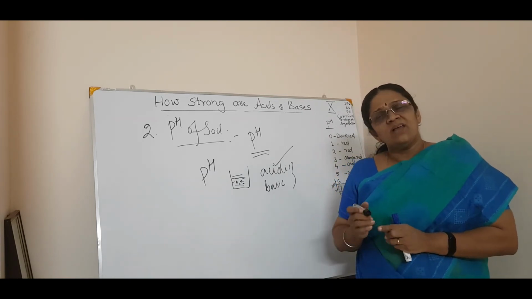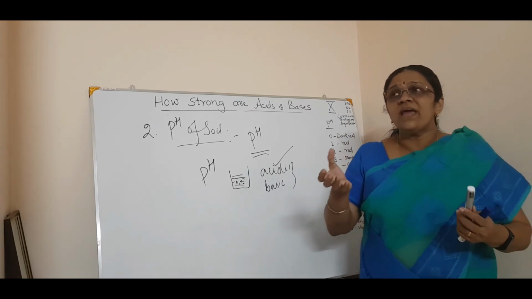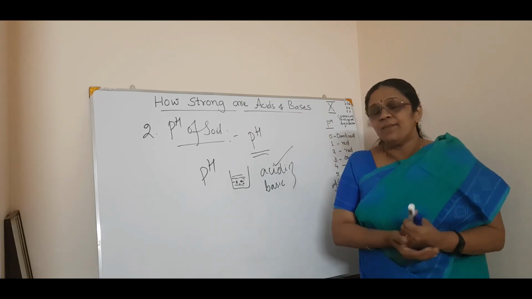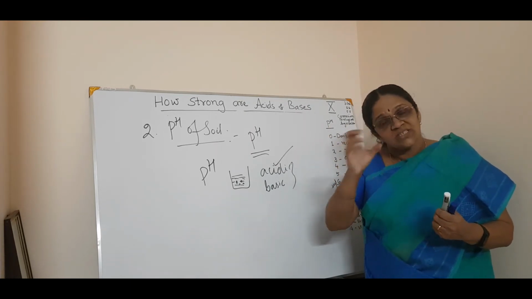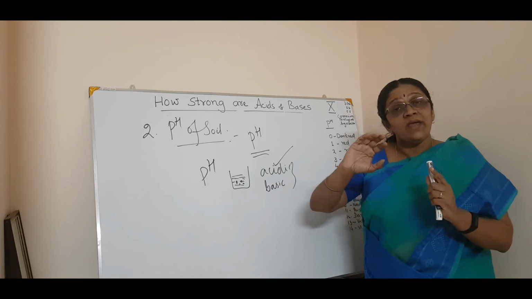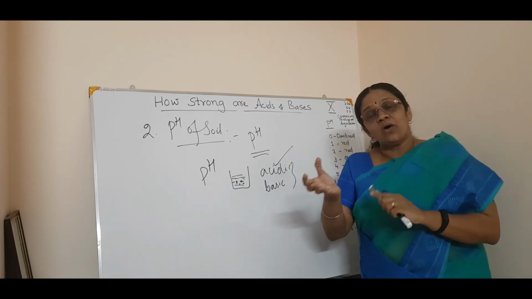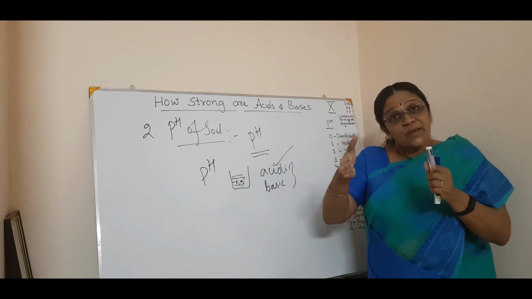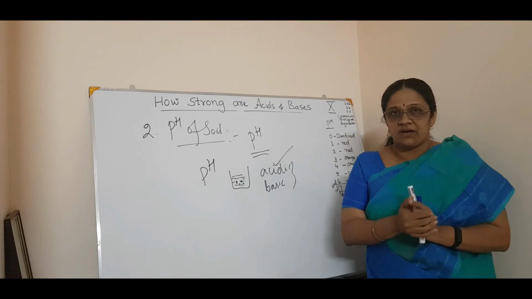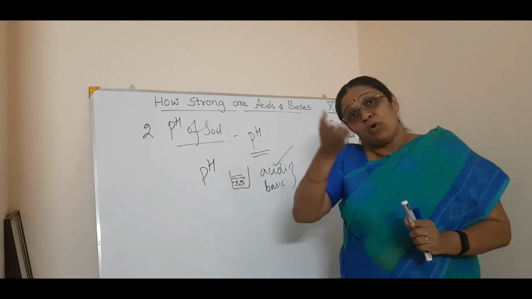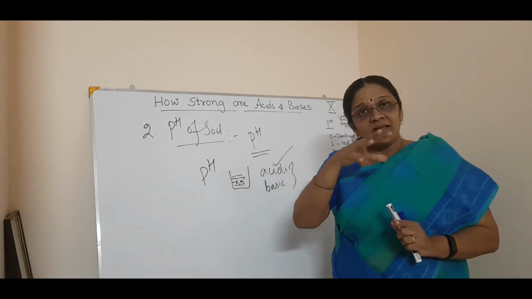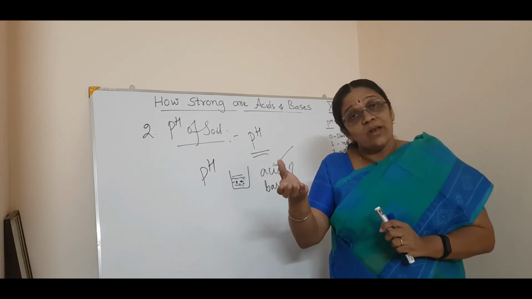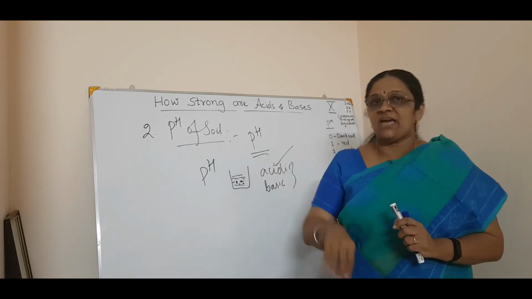You got the point? What I want to say is, if a plant wants to grow healthy, its pH must be more or less neutral. That means it won't be too acidic or too basic. It must be between acidic and basic, somewhat neutral. So if some soil is more basic, you will add acidic manure to it. Or if a soil is more acidic, you will put basic manure into it.